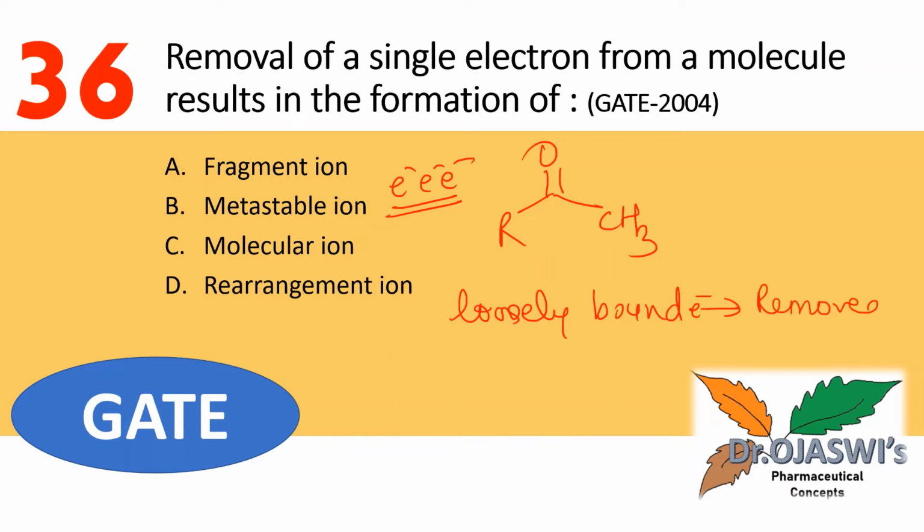In this case, any one of the lone pair electrons will go away. The deficiency of that electron is shown by a charge, and that is the molecular ion which is formed here.